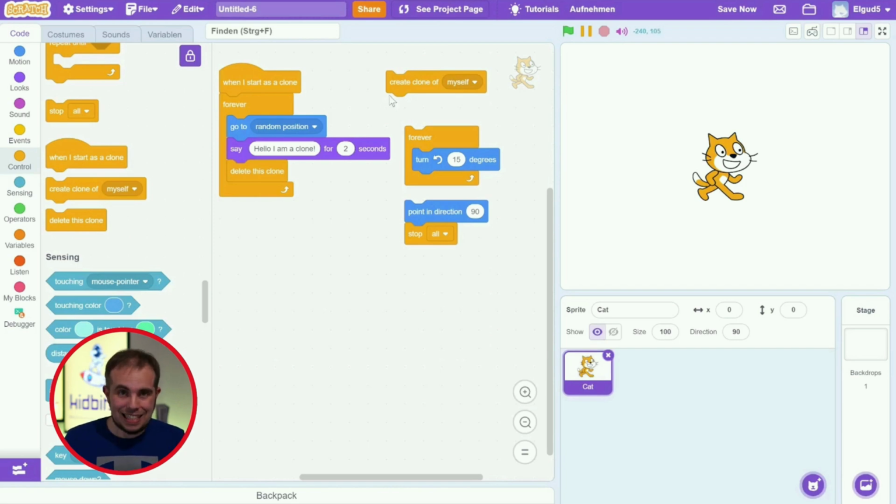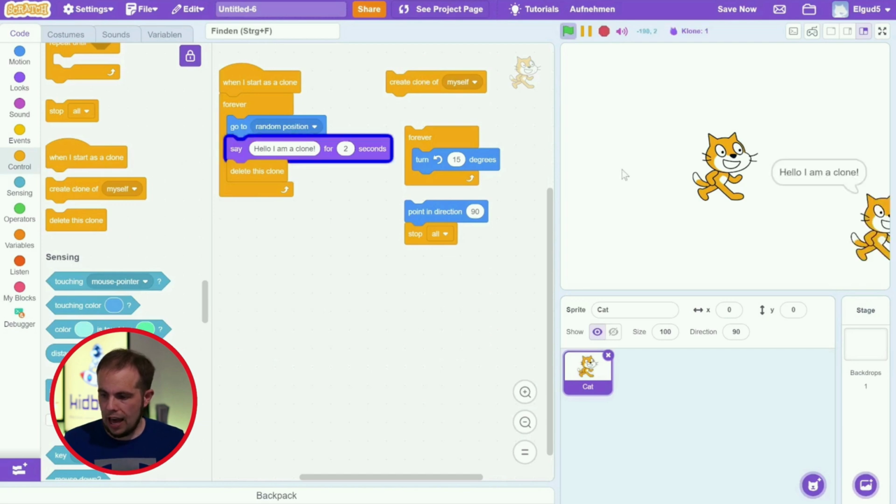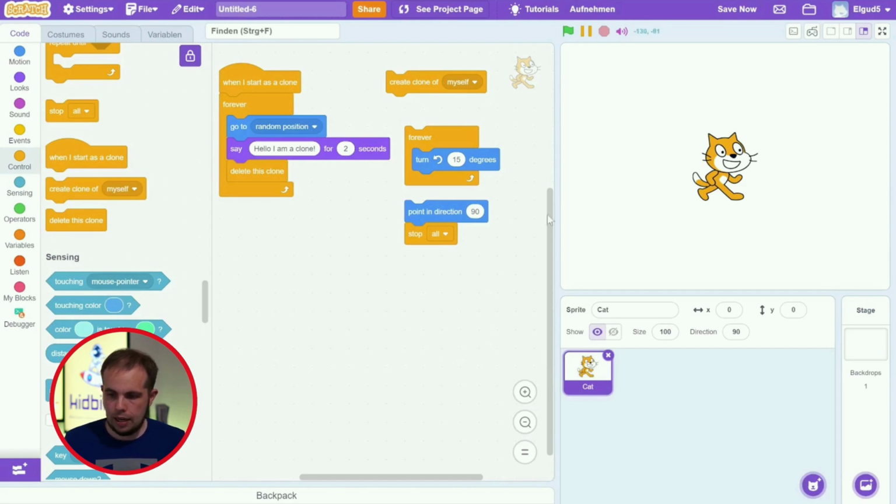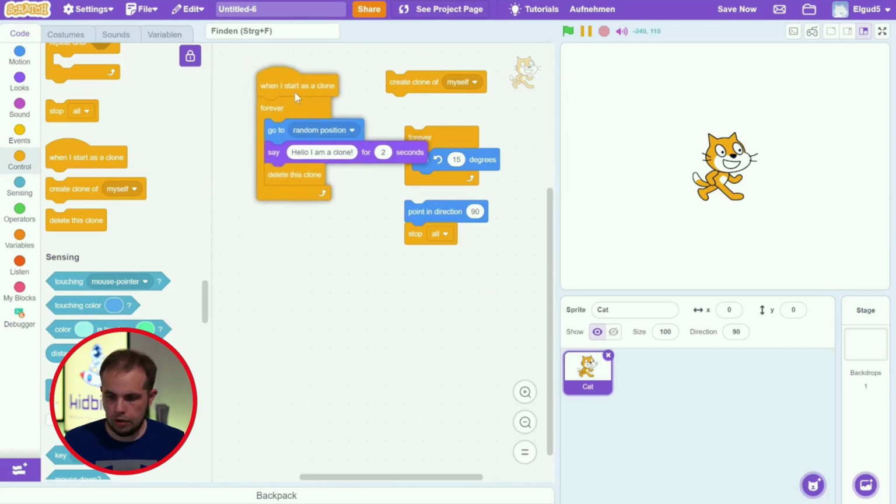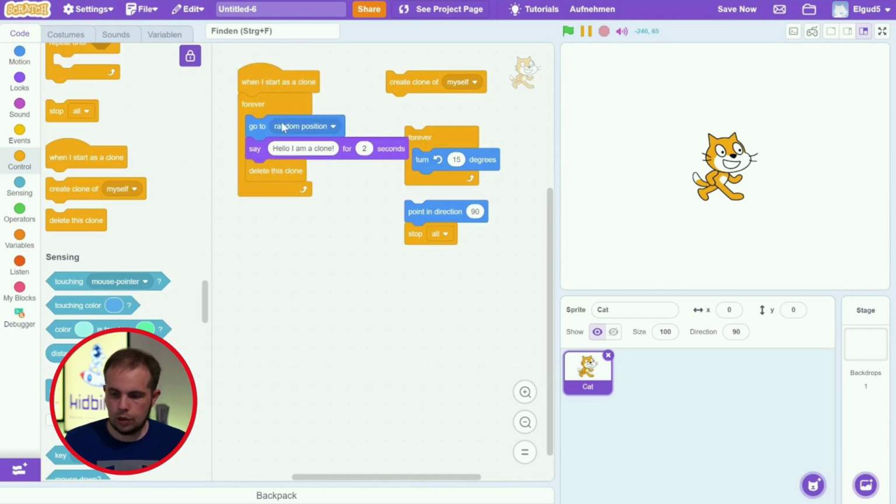And that's actually exactly doing what it says. If I click this, we have a clone right here. And it disappears because I have set up this one right here. And this says when I start as a clone. So the moment a clone gets created, this right here gets triggered.